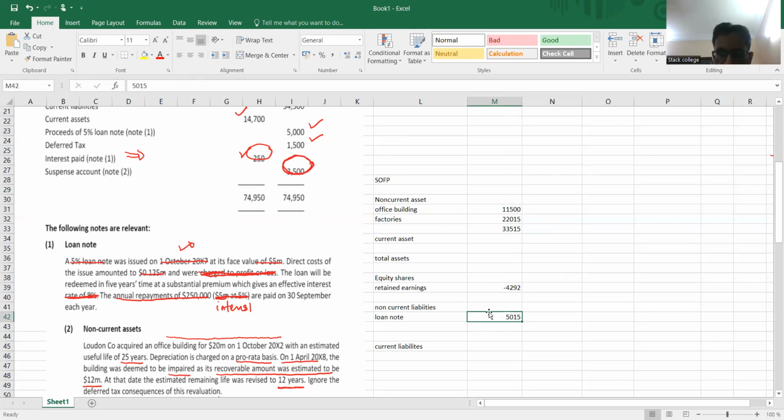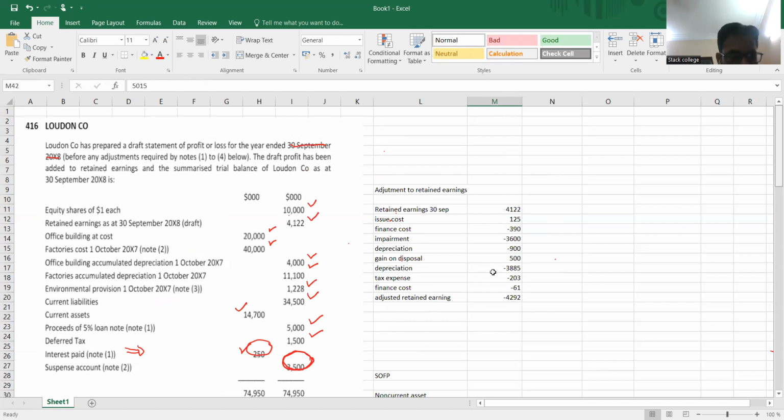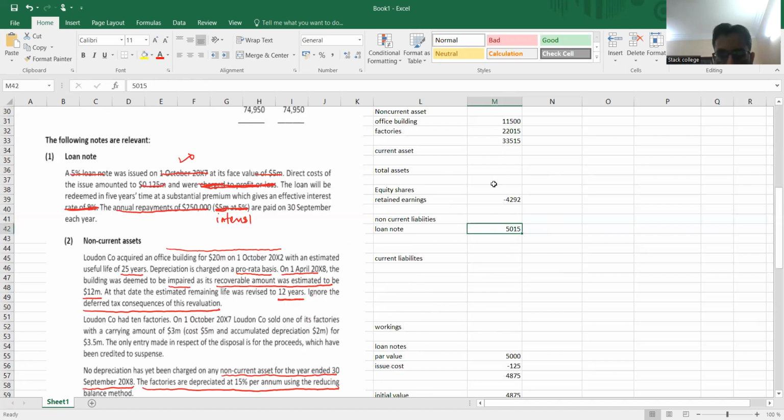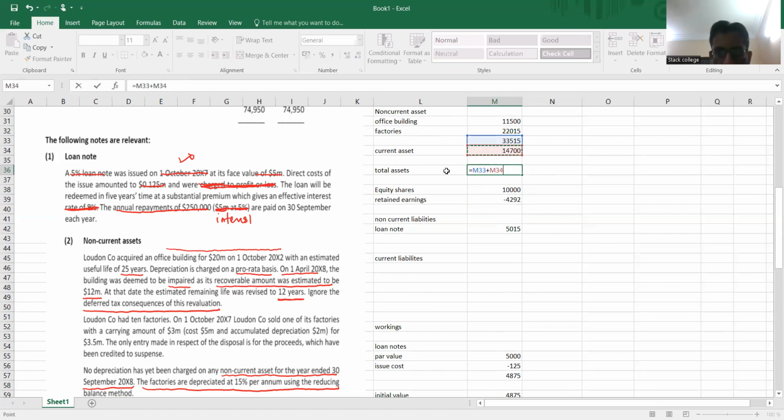Non-current assets I have already created. Current assets, then equity shares, no adjustment in equity shares. Just put it down from the trial balance. Equity share is 10,000. Current asset is 14,700 from the trial balance, no adjustment. And the total asset is now this one plus this one. This is my total assets.